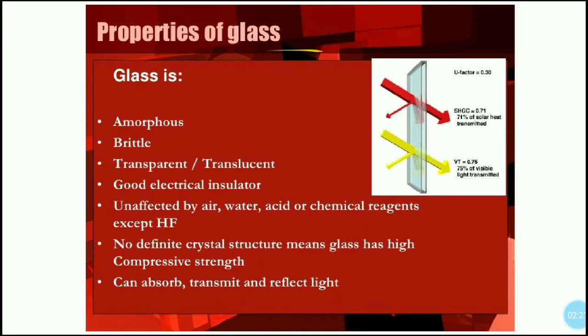Properties of glass. Glass is amorphous, brittle, transparent or translucent. It's a good electrical insulator, unaffected by air, water, acids, chemical reagents, and has no definite crystal structure. Glass has high compressive strength and can absorb, transmit or reflect light, which you can see it can do both.